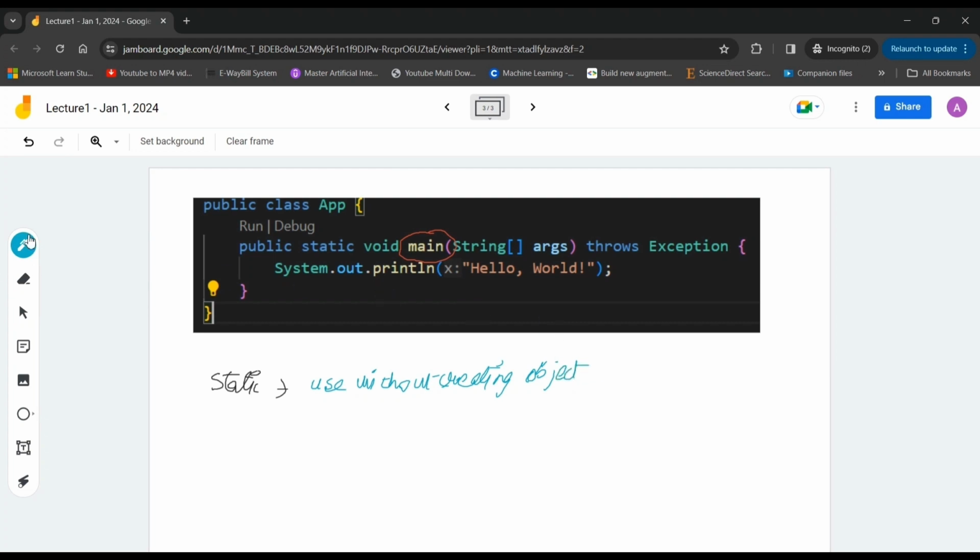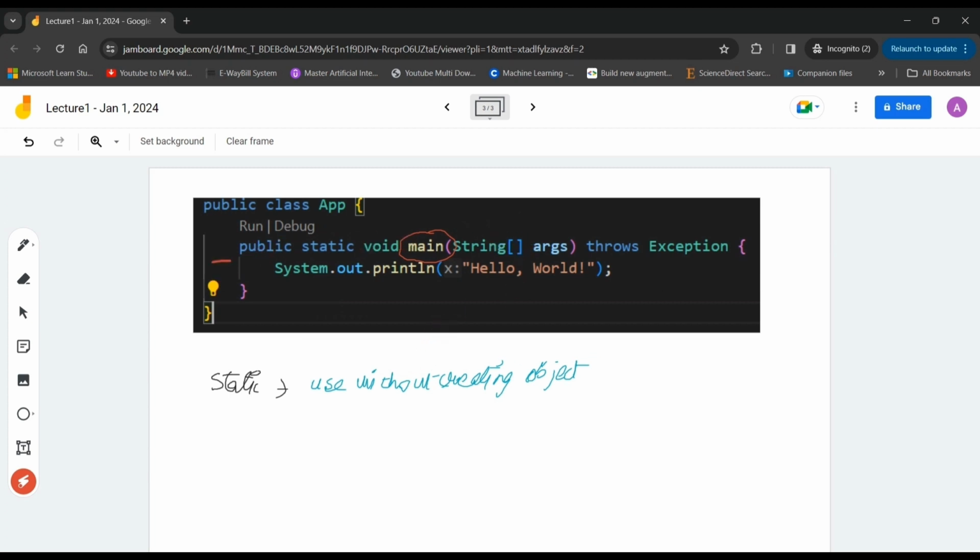But why do we need it? Why don't we need to create an object of this class? Whenever a Java program starts running, there is no place where we can access the main method, because the program itself starts from the main method. So to access it, we have to make it static, so that we can use it without creating the object.